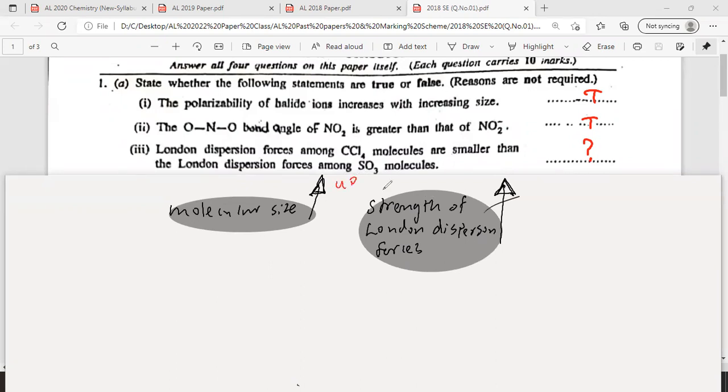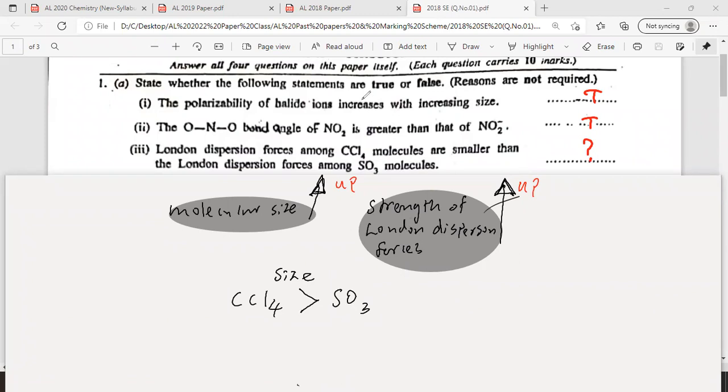Okay. So the size of which molecule is greater, CCl4 or SO3? The CCl4 molecule is greater in size. The size of CCl4 is greater than SO3, because there are 4 chlorine atoms. Chlorine is below fluorine, in the third period, while oxygen is in the second period.